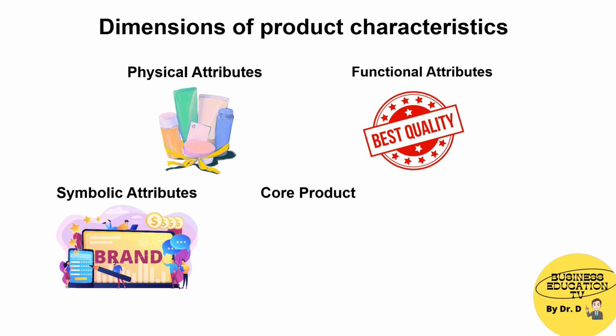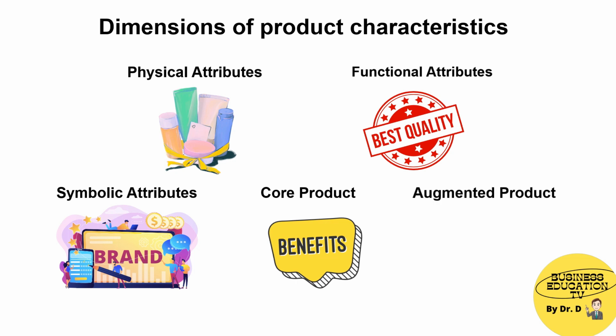Fourth is the core product. It includes the basic benefit that it offers to the customers. And fifth is augmented product. It includes additional services or benefits such as warranties and after-sales support.